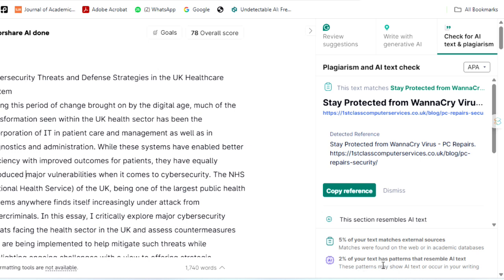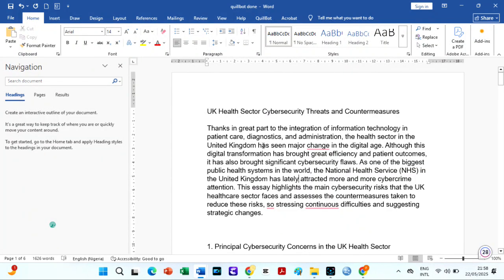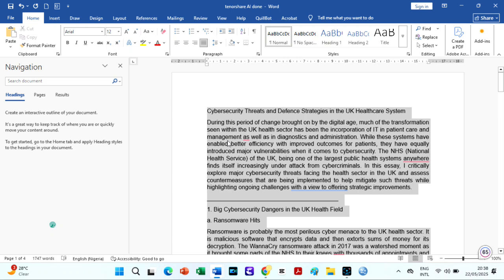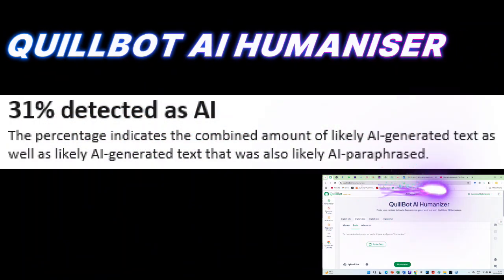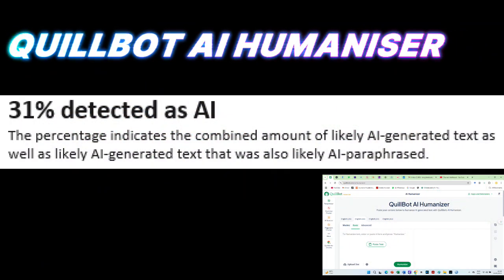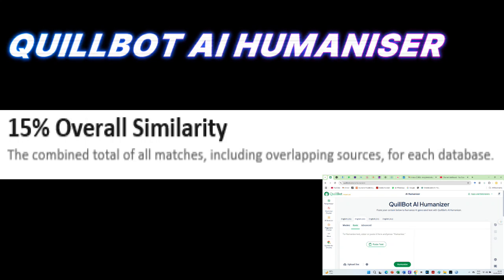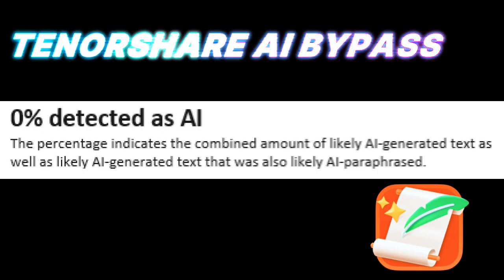When I check both Quillbot AI humanizer output and Tenorshare AI bypass on Turnitin, Quillbot had an AI score of 31%, while the plagiarism level, that was initially 40% before we humanized the text, dropped to 15% similarity index. The results for Tenorshare AI on Turnitin was truly impressive. AI was 0%, while the plagiarism level was 11%.